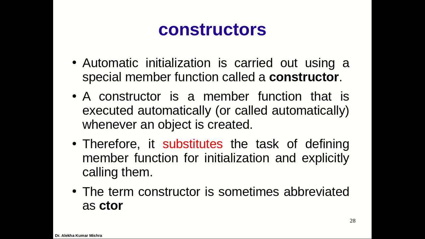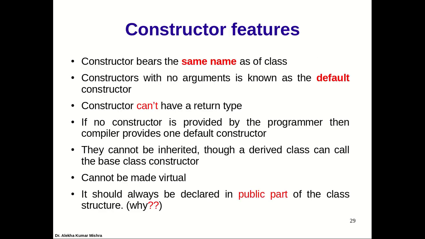It substitutes the task of defining a member function for initialization and explicitly calling it. In some standard books you will see it abbreviated as CTOR, which refers to constructor.